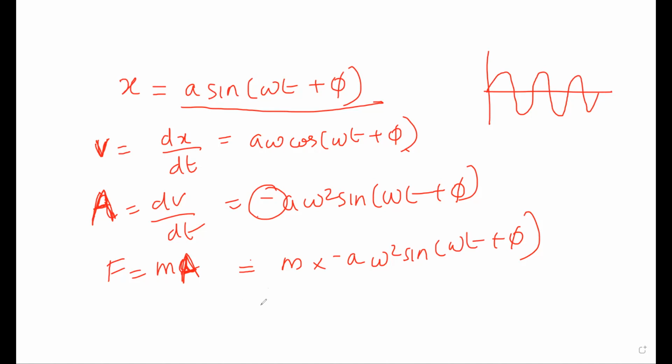But see, there is a negative sign, isn't it? So that means proportional but opposite direction. So that statement is the correct statement. Force will be proportional to displacement and it is in the opposite direction.